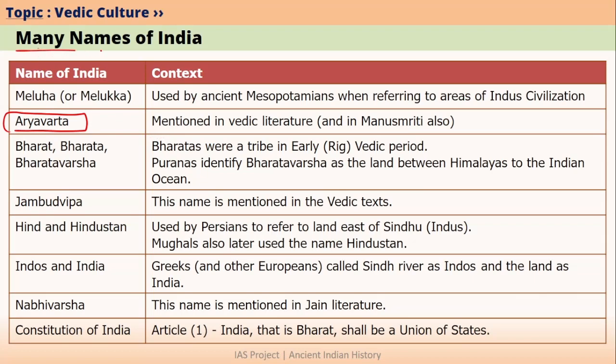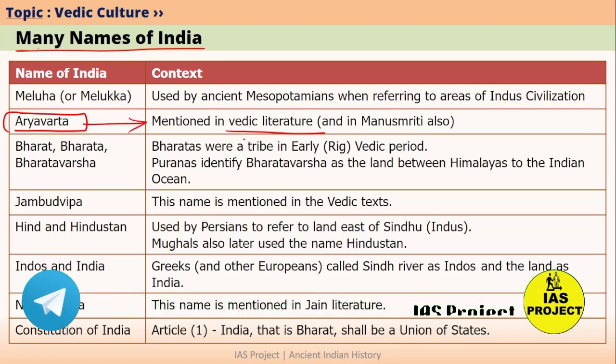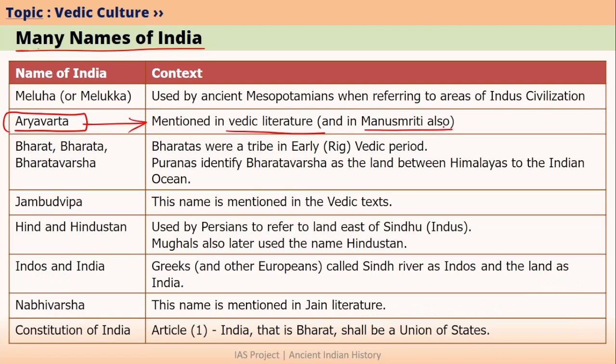Now let's talk about some of the other names of India which have references in the Vedic literature, and also the name that India got from other sources. So Aryavarta is mentioned in Vedic literature. Afterwards, it is also mentioned in Manusmriti. Manusmriti is basically a law book which was written by Manu. We will talk about Manusmriti when we talk about Mahajanapada period.